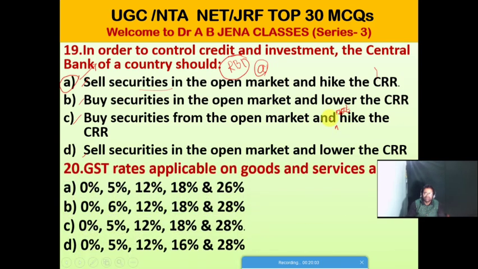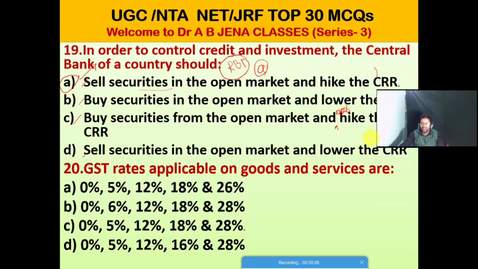So next one MCQ from the GST and indirect tax. GST rates applicable on goods and services are what? A, it's 0%, 5%, 12%, 18% and 26%. B, it's 0%, 6%, 12%, 18% and 28%. C, it's 0%, 5%, 12%, 18% and 28%. D, it's 0%, 5%, 12%, 16% and 28%. Friends, C is the right option for this MCQ.